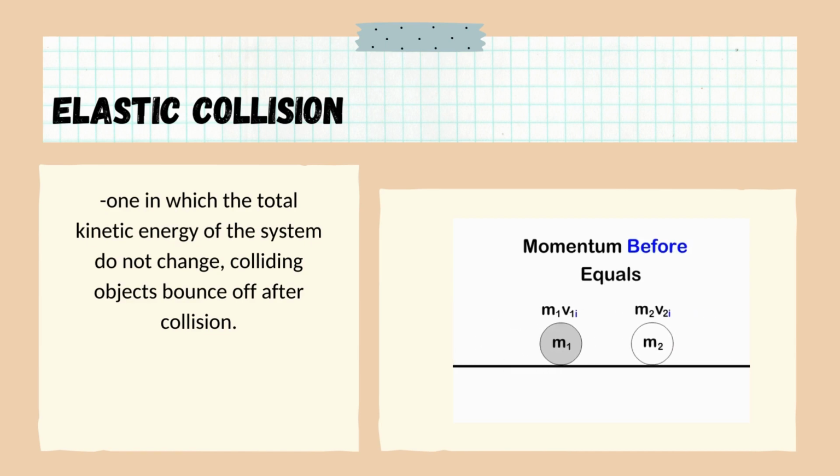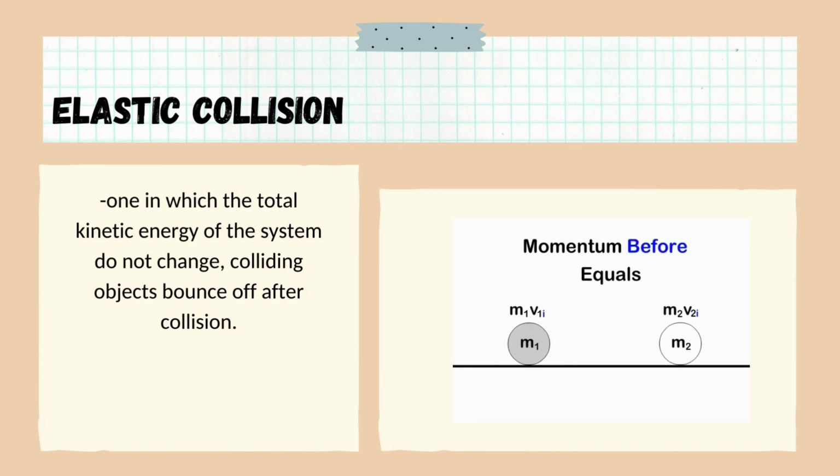So elastic collision is defined as one in which the total kinetic energy of the system does not change. Colliding objects bounce off after the collision. Simply, we can say that after collision, the two objects involved will go separate from each other. So in this collision, the total kinetic energy and the momentum are conserved. With that said, that means there is no loss of momentum and thus conservation of energy is applied.